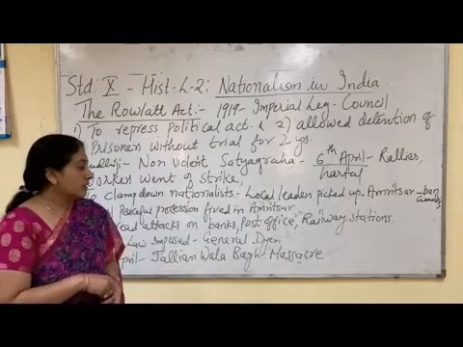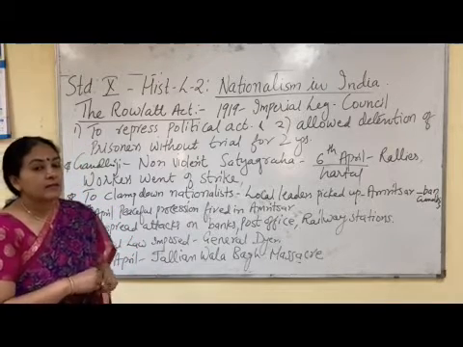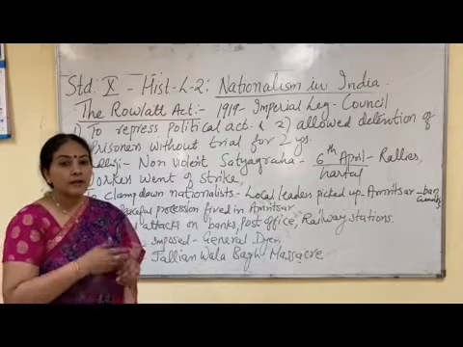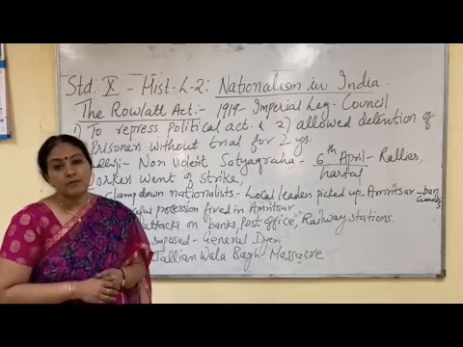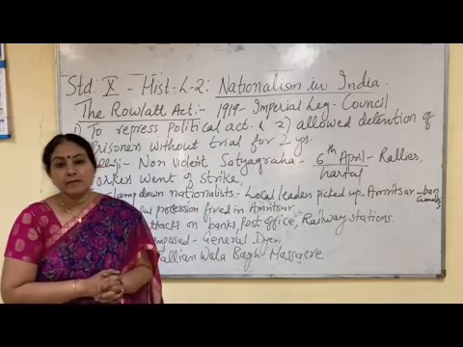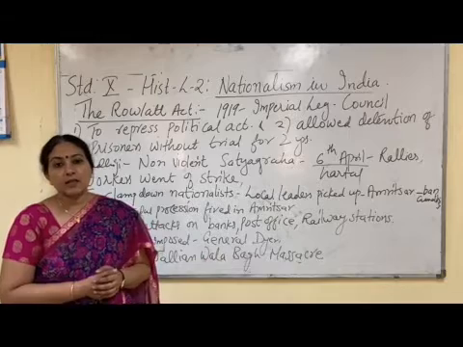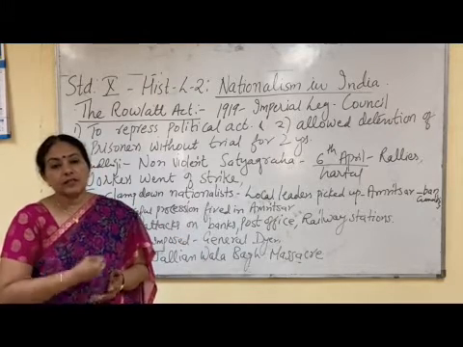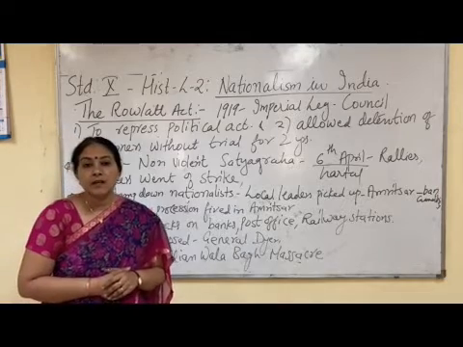So martial law was imposed, and since martial law means it is a military rule, the head of the military takes the command. So at that time, General Dyer was the military commander, so he took the charge. Now the whole area of Punjab, Delhi and nearby places were under the control of General Dyer.